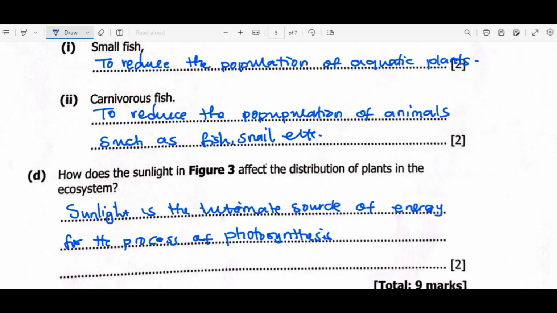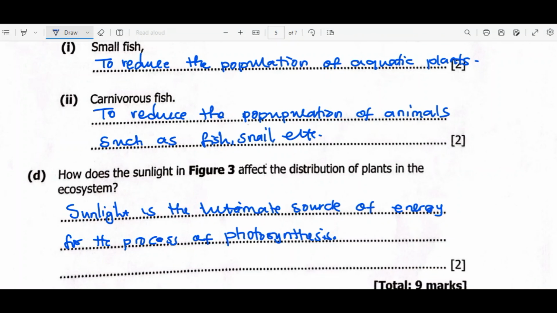Without photosynthesis, the plant may die out, and without plants, we cannot have life, because the end products of photosynthesis are glucose, which we depend on, and oxygen. We know that during respiration, we need oxygen to break down the glucose so that energy is produced. There is no work that can be done without the presence of energy. So the distribution of plants depends on how much sunlight is in a given area.